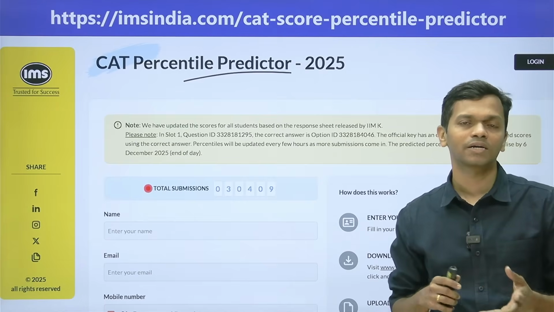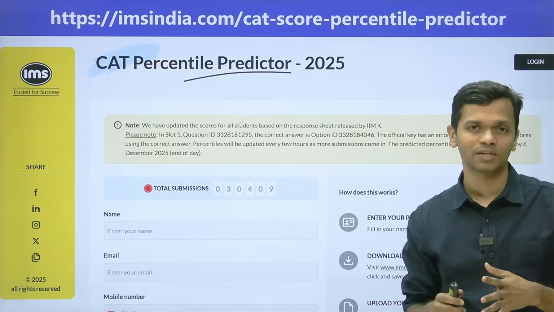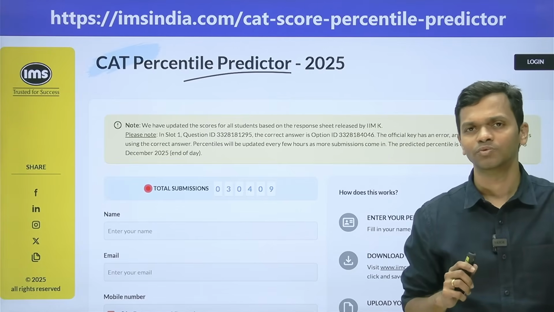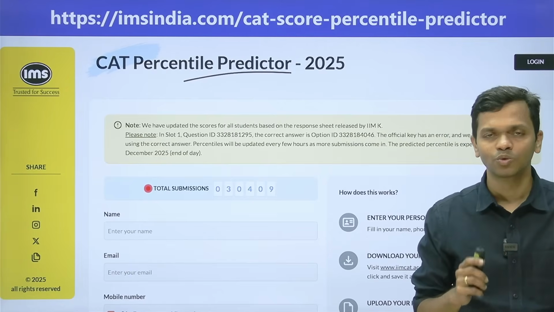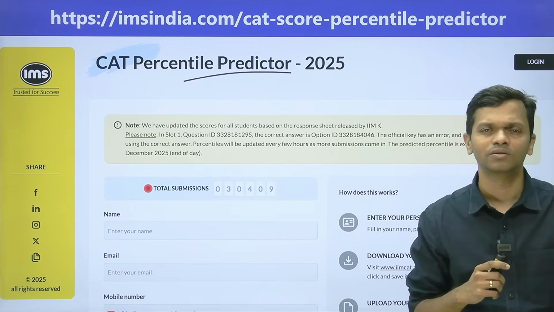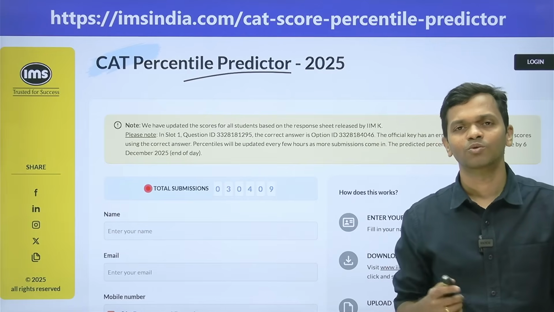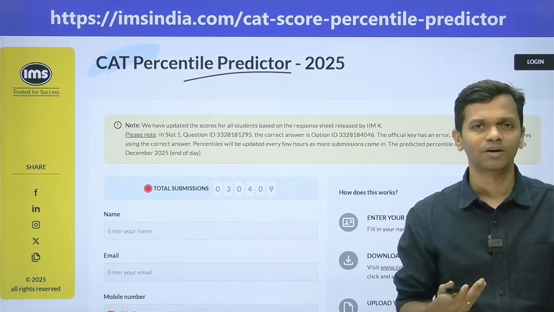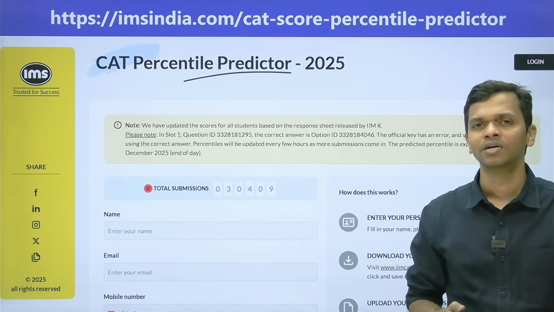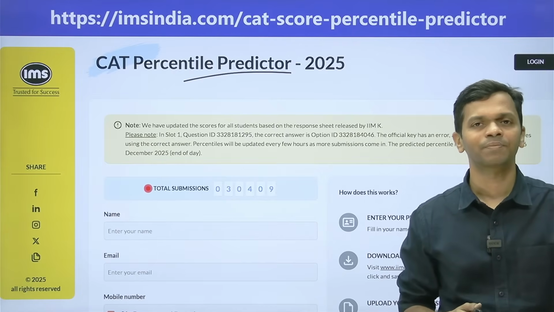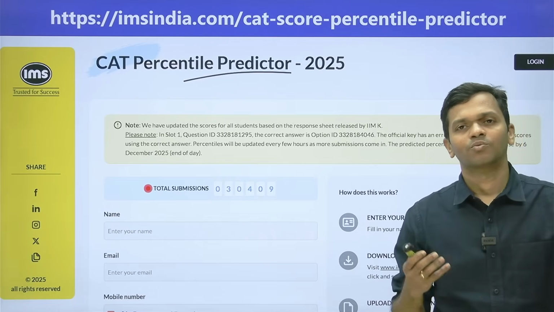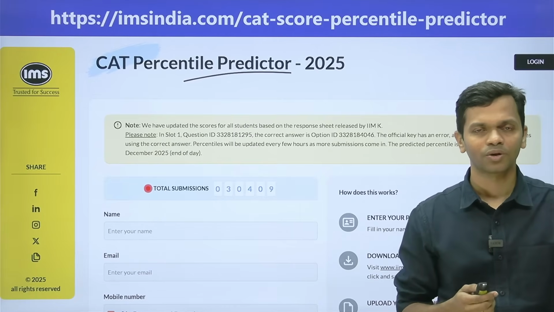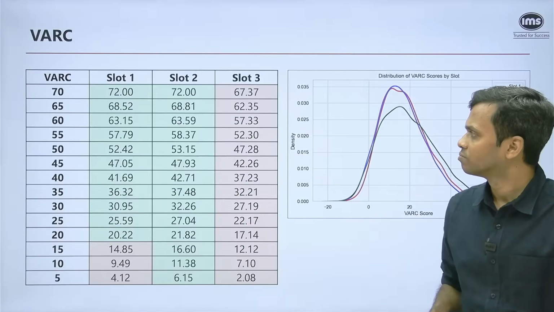For slot 2 and slot 3, at this point of time, there are no questions that need to be challenged as such. Maybe VRC, we might have something at a later point of time. But right now, at least there's no issue with the answer key. So make sure that you use this. At the time of recording this video, we have close to 30,400 submissions. As we progress, of course, tomorrow and day after tomorrow, we'll have more submissions. So this is happening in less than 24 hours at this point of time. The analysis that we have done was on data of about 26,000 plus data points. Since then, the count has gone up. So let's get into the analysis.